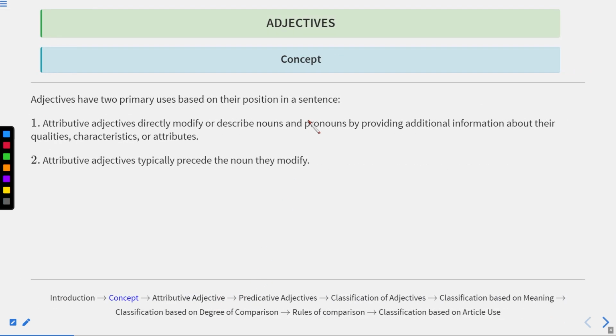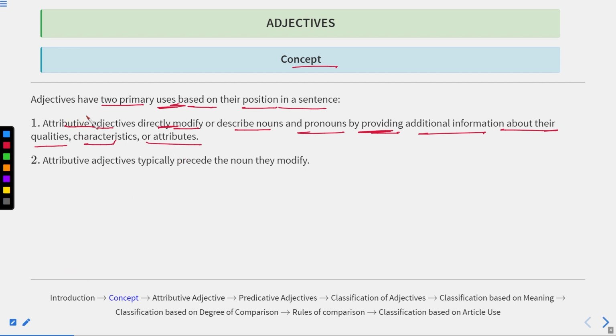Well, let us move to the concepts of it. Now we'll discuss various concepts regarding adjectives. Adjectives have two primary uses based on their position in a sentence. First of all, attributive adjectives directly modify or describe nouns and pronouns by providing additional information about their qualities, characteristics, or attributes.